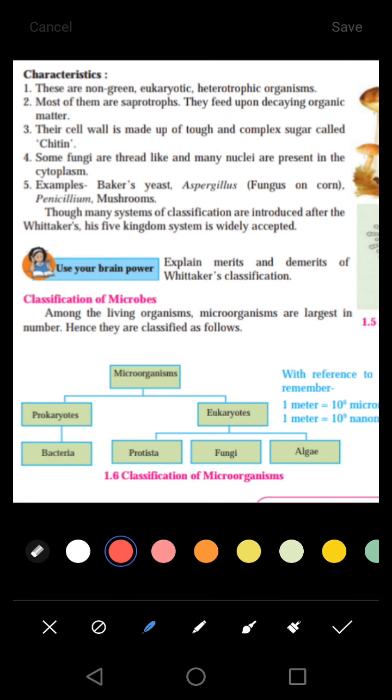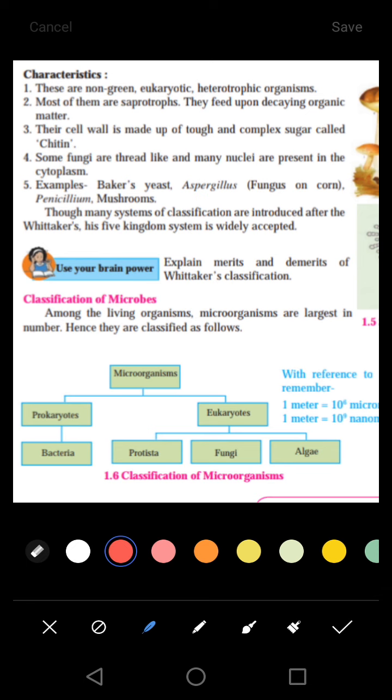These are non-green, eukaryotic, heterotrophic organisms. Non-green, it does not contain chlorophyll. Plants have color due to the presence of chlorophyll in their cells. So these organisms of kingdom Fungi do not have chlorophyll. That's why they do not have a green color. So they are colorless or non-green. Eukaryotic, they consist of a well-developed nucleus. Heterotrophic, they are dependent for their food on other organisms. That's why they are called heterotrophic.